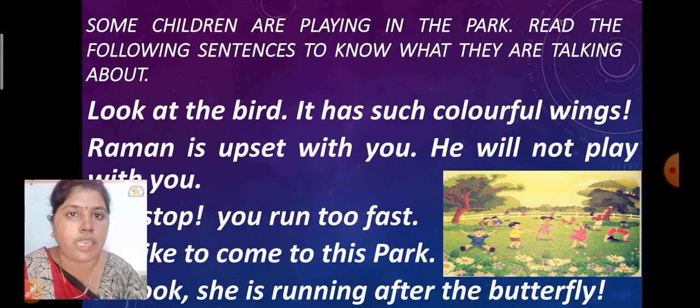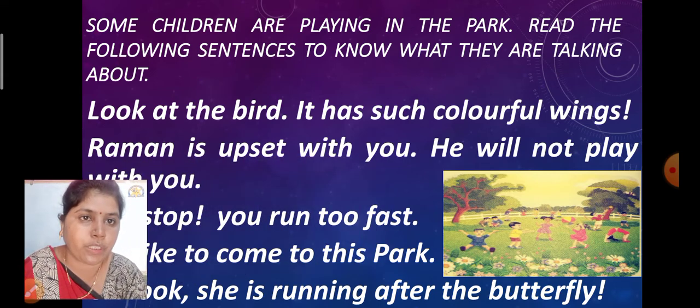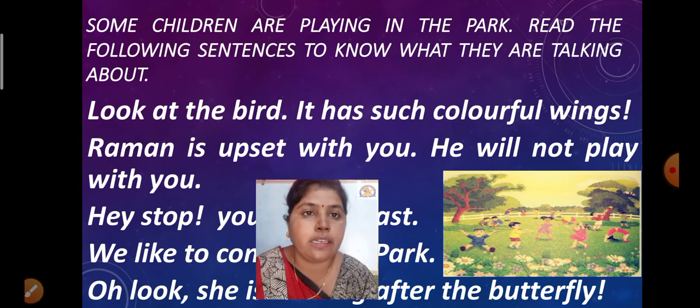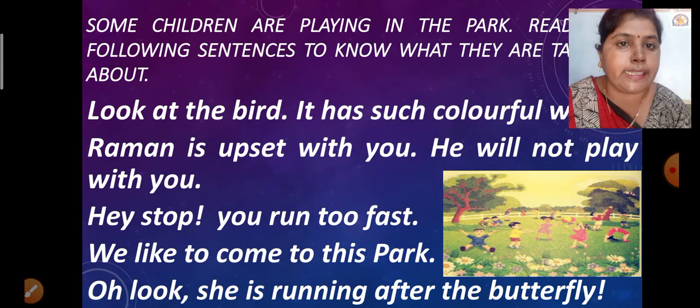Okay, so now see, look at the bird, it has such colorful wings. Second sentence is, Raman is upset with you, he will not play with you. The next sentence is, hey, stop, you run too fast. We like to come to this park. Oh, look, she is running after the butterfly.